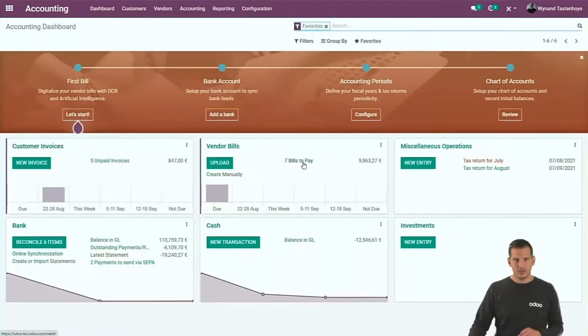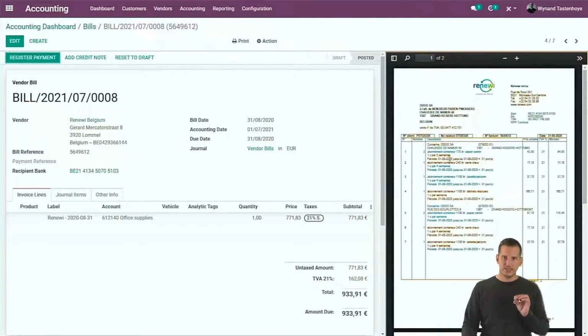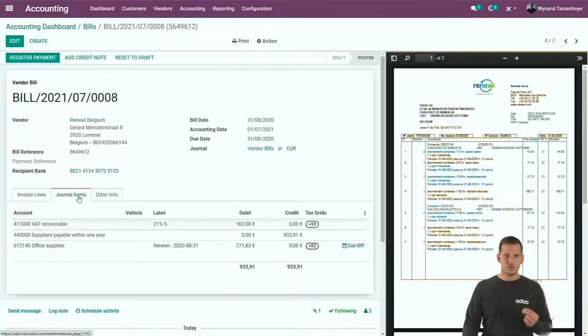There was another one that I want to discuss, the one from Renewy. You might have seen it, but the expenses are not for 2021. They concern the last year. So immediately from here, you can manage your cutoffs. If you go to the journal items, you can immediately manage cutoffs from the bill. So let's click on it.